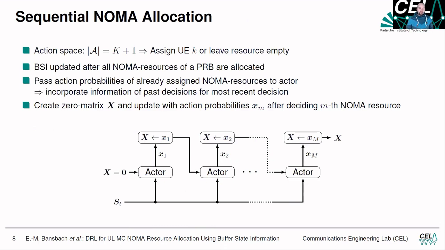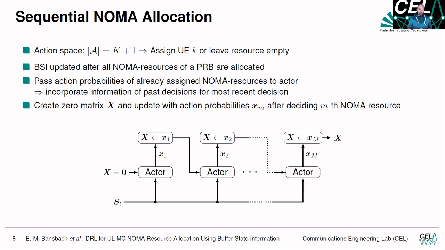So one problem we faced was the sequential problem of the NOMA allocation. First of all, we extended the action space by 1 because we said, okay, we can leave a NOMA capability empty.